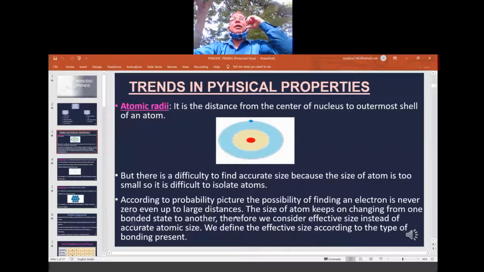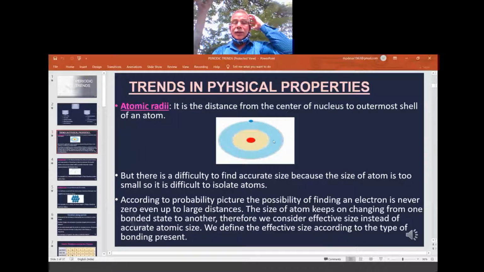So the electron can be found anywhere around the nucleus in 3D, but the only thing is where it spends the maximum time. That is the area, that is the shape, and from that shape we draw lines. They become the radii. It is the distance between the two nuclei which forms the diameter, and its half is taken as the radius. That is the way we will understand. Here is a small picture: the red part is the nucleus, and this small particle is the electron spending time around the nucleus.